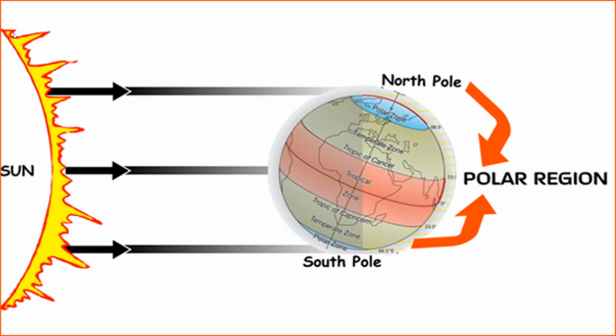So children, the polar regions, also called the frigid zones of earth, are the regions of the planet that surround its geographical poles, that is the north and the south poles, and they are lying within the polar circles. So children, from the picture it's very easy to understand that polar regions receive less intense solar radiation than the other parts of the earth. From the picture, it's very clear, children, that the sun rays can easily reach the North Pole and the South Pole, but very less intense solar radiation reaches the polar region.